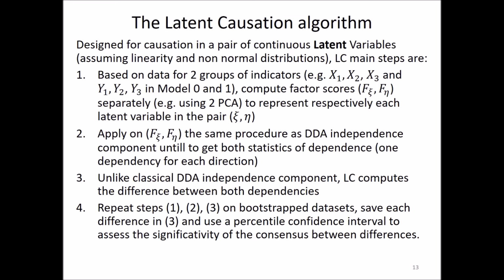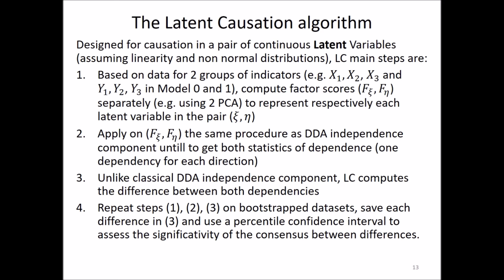Latent causation algorithm, LC. So we propose another algorithm for continuous latent variables. We are still assuming linearity and non-normal distribution. LC main steps are: first, based on data from two groups of indicators, compute factor scores separately.